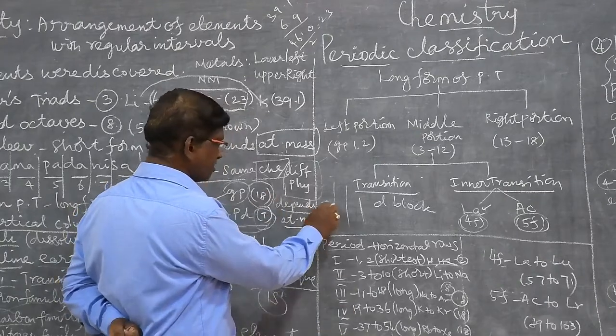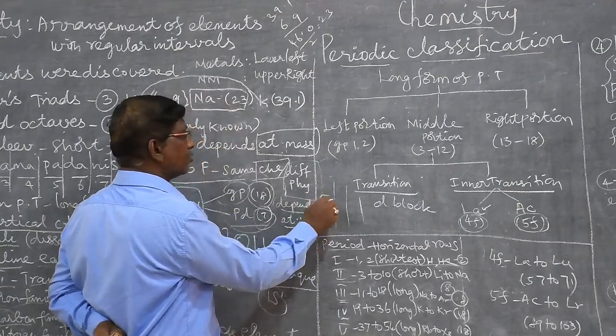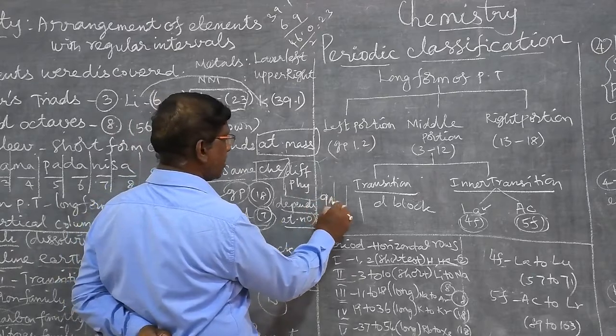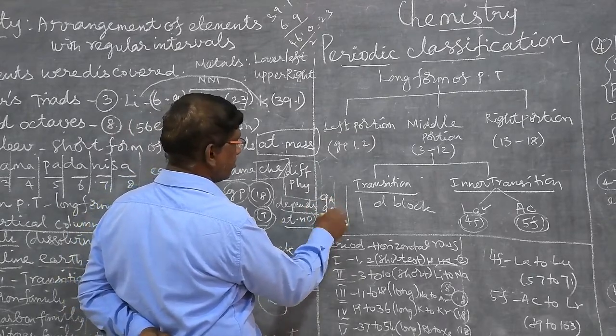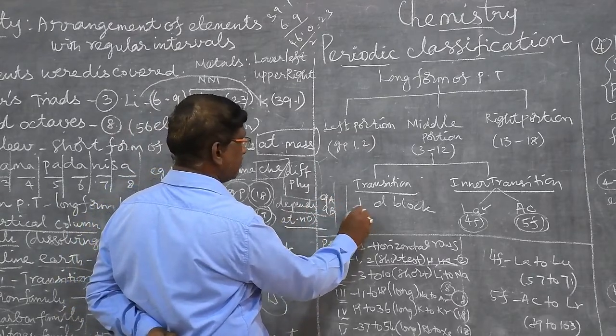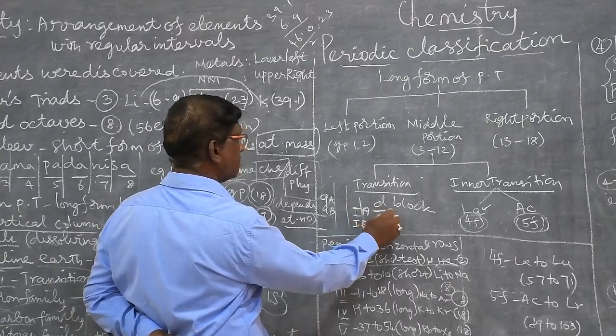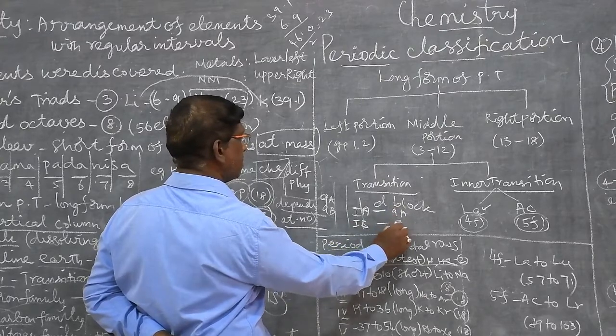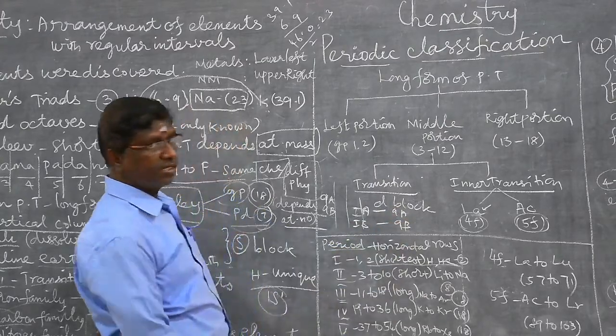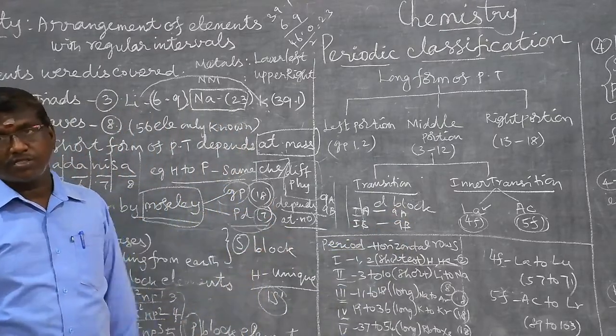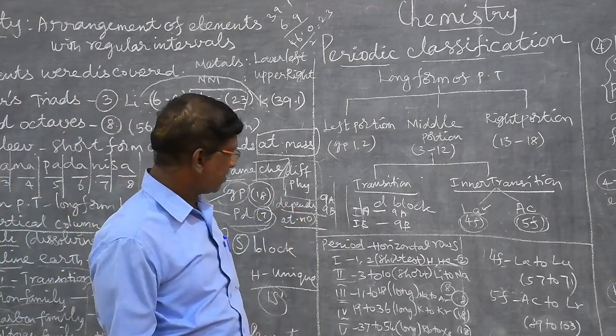18 groups means actually 9 groups, 9A and 9B, that is from the beginning, 1A and 1B to 9A and 9B. Totally 18 groups in the periodic table.